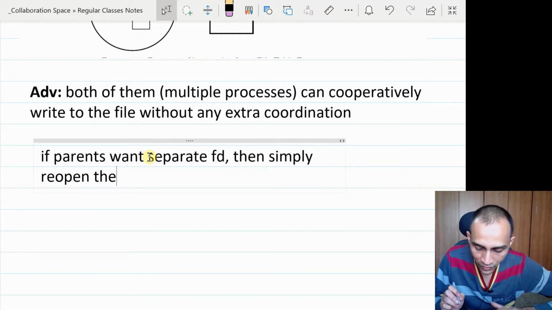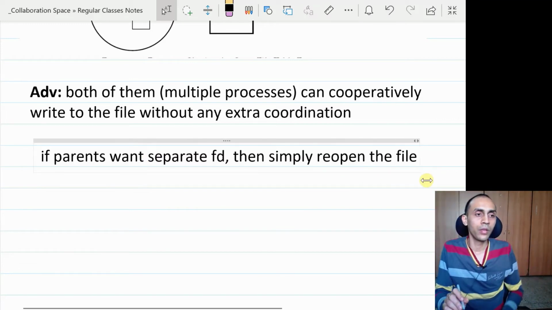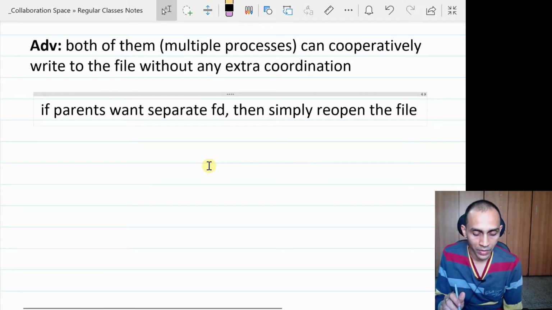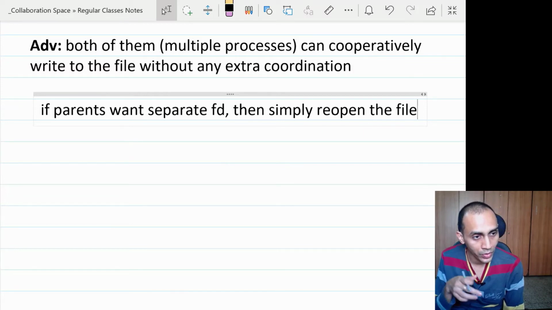As we said, if you reopen the file, you get a new file descriptor. So if the parent doesn't want to be affected by the reads and writes done by the child process or other processes, it can simply reopen the file and use the new file descriptor to independently operate on that file. That is easier.